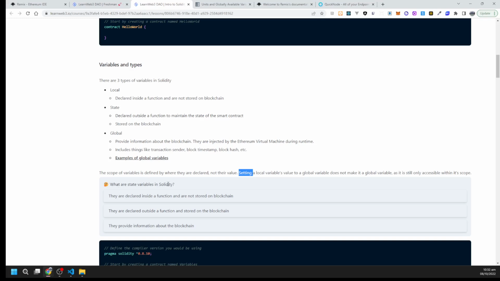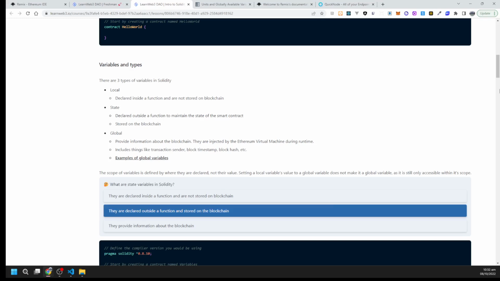What are the state variables already? Local variables are declared inside a function and are not stored on a blockchain. State variables are declared outside a function and stored on a blockchain. Global variables provide information about the blockchain. So a state variable is declared outside a function and stored on a blockchain.